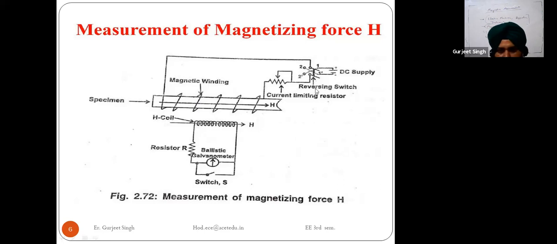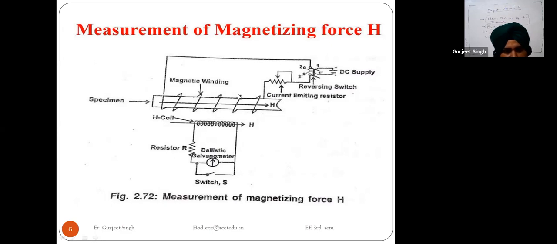When I use this reversing switch, I change the direction of the current with the help of this reversing switch. So the direction of current is changed, and the flux linkage or the magnetizing force produced by it is also changing. Then this H coil is linked with this magnetizing winding.